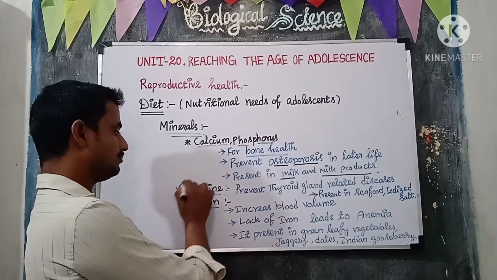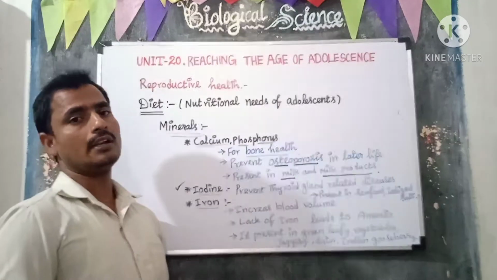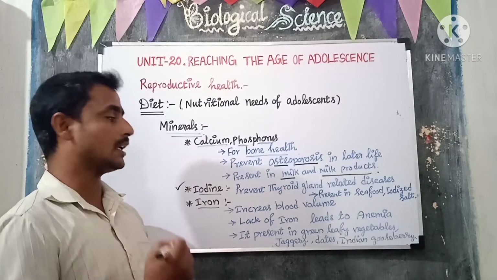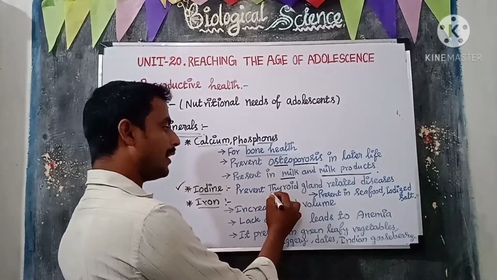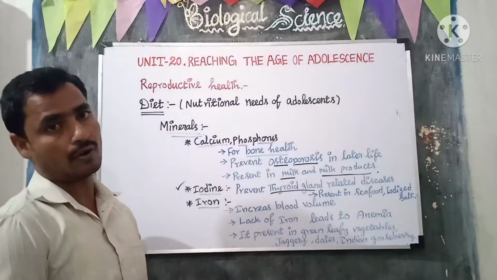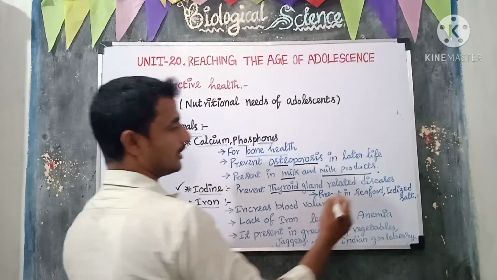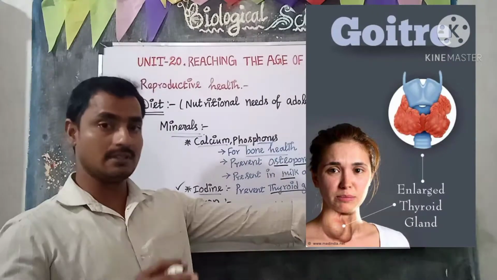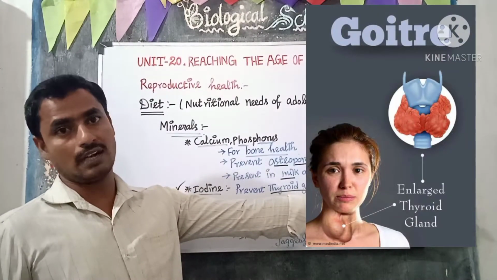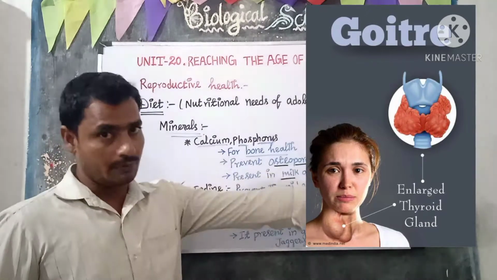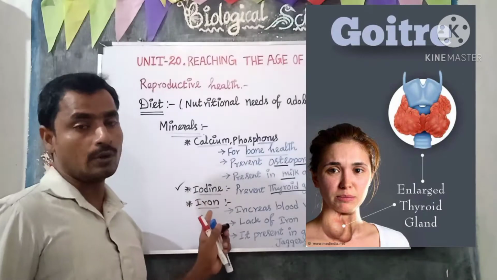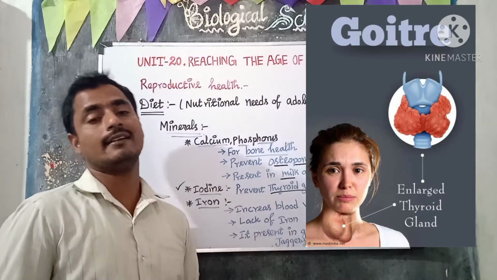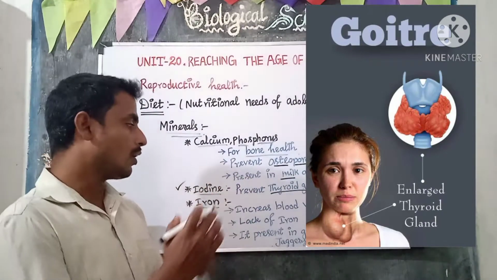Then iodine. Iodine is also an important mineral. It will prevent thyroid gland related diseases, especially goiter. This goiter disease especially occurs in women. So women have to take iodine rich food to prevent thyroid gland related diseases, especially goiter.